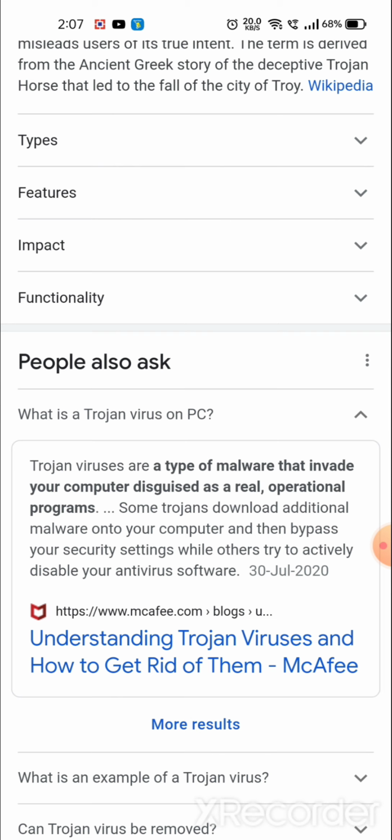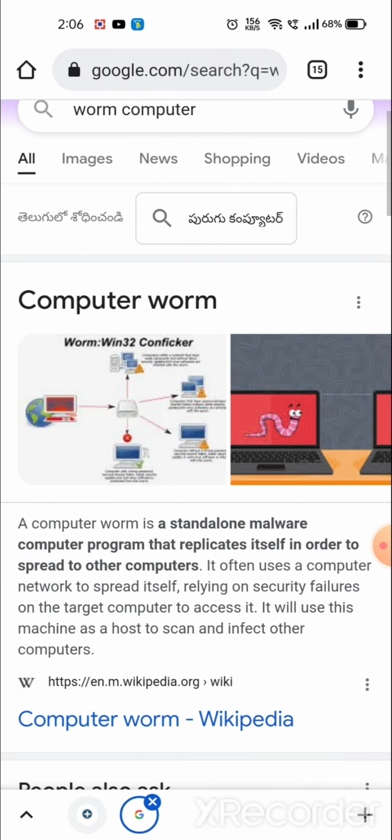Next, Trojan. You might have heard about Trojan attacks. This type of malicious code attacks our computer systems or mobile phones whenever we download any software, movies or pictures from external sources. Then only will this type of file be downloaded into our local systems, and it will infect our systems.